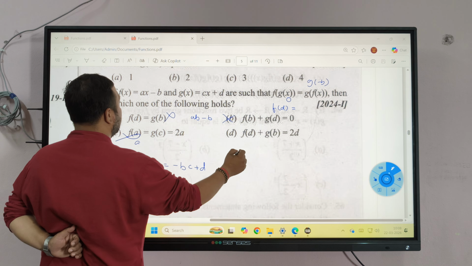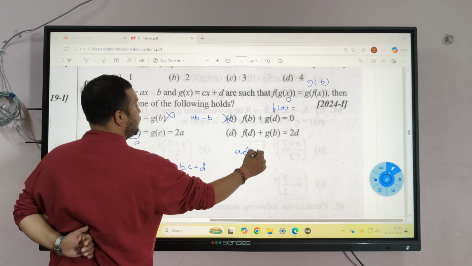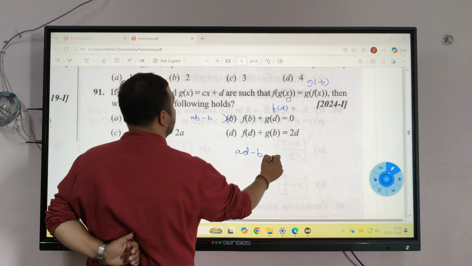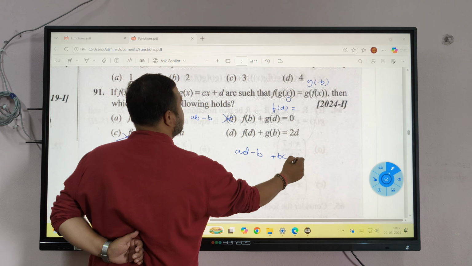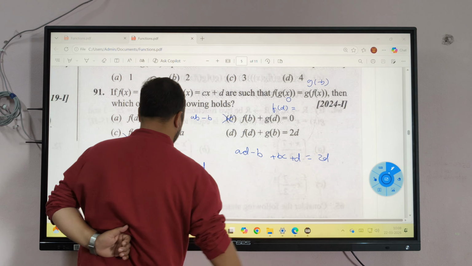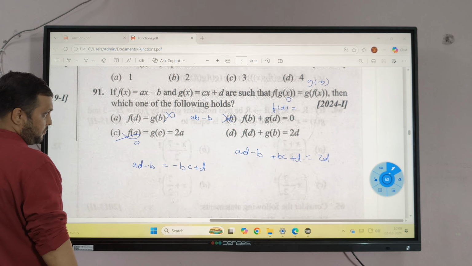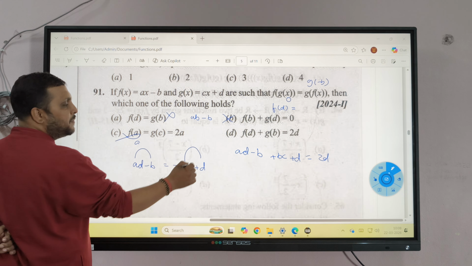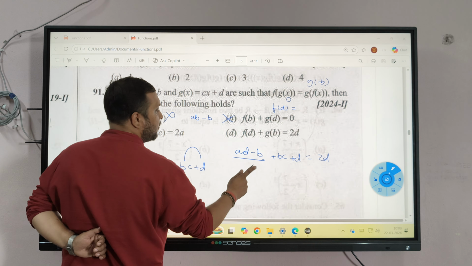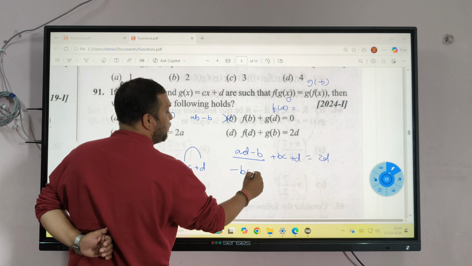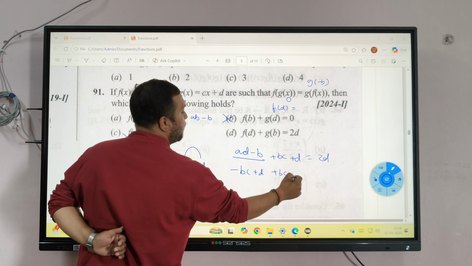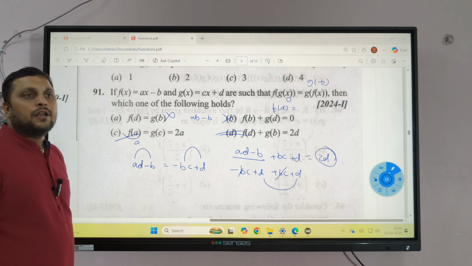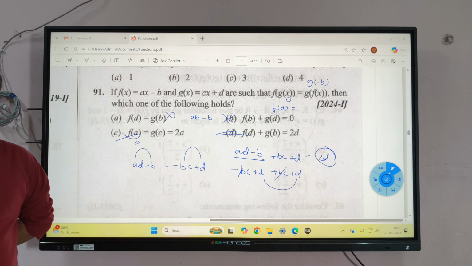F of d, ad minus b, plus g of b, bc plus d equals 2d. Yes. Instead of ad minus b, can I write minus bc plus d? Minus bc plus d plus bc plus d. Is it 2d? Clear? Sure.